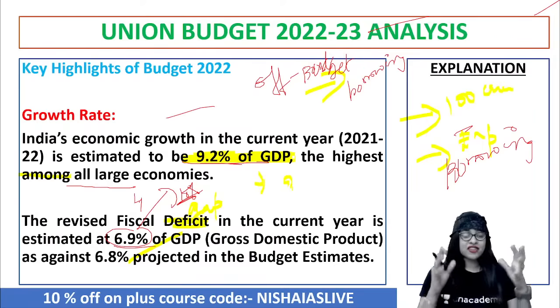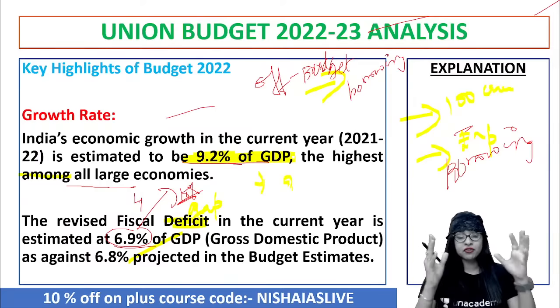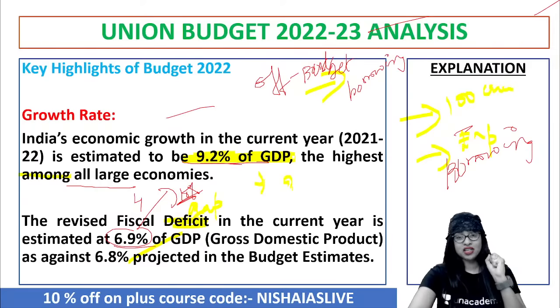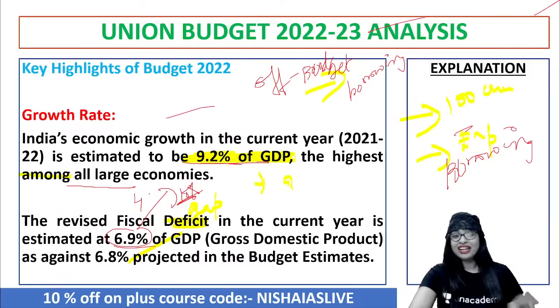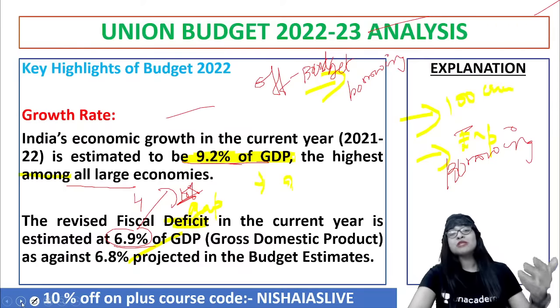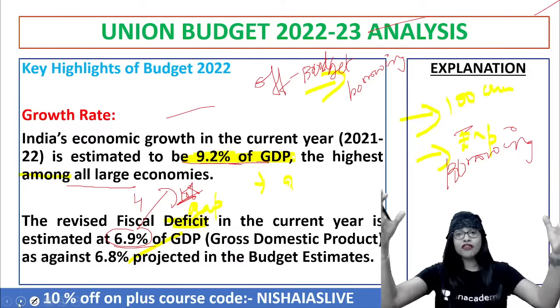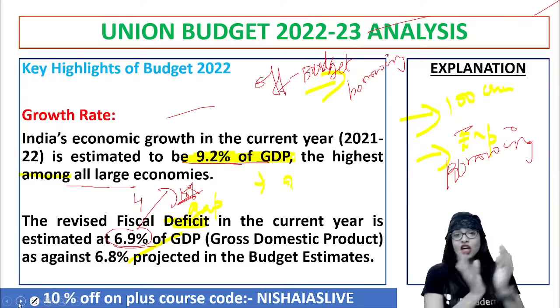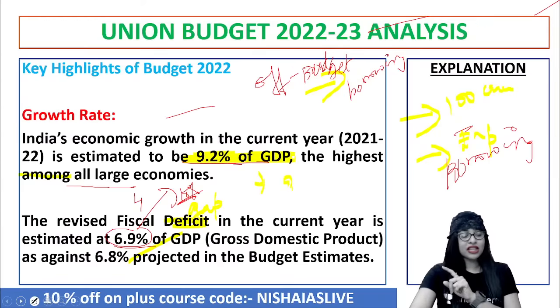So thus, the revised fiscal deficit is projected at 6.9% of your gross domestic product. With regard to the growth perspective, these are the key highlights of the budget. Though they show this, let's have a look at the other perspective or analysis of it. We can find multiple points popping up, which make you understand whether this budget is too big on hopes and short of ideas. The question I asked you initially, you should be able to answer. So make a note of all these things. Take care.